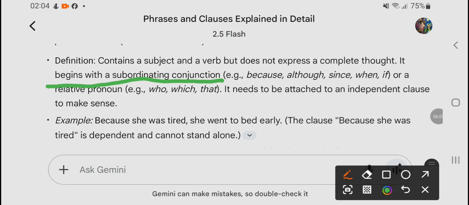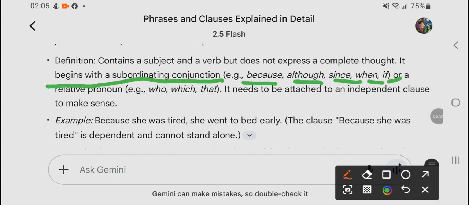A subordinating conjunction is one which is not fully independent, which sometimes gives a reason or sometimes a condition, right? It begins with words like because, although, since, when, if. These are the conditions, these are the reasons, right? So a dependent clause starts with these words.